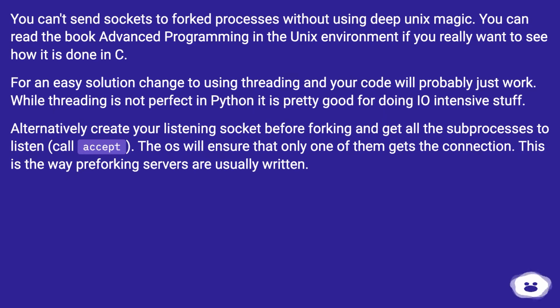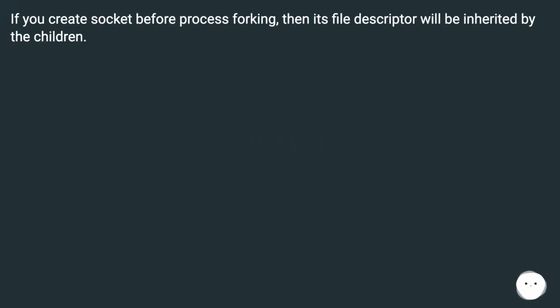Alternatively, create your listening socket before forking and get all the subprocesses to listen, calling accept. The OS will ensure that only one of them gets the connection. This is the way pre-forking servers are usually written. If you create the socket before process forking, then its file descriptor will be inherited by the children.